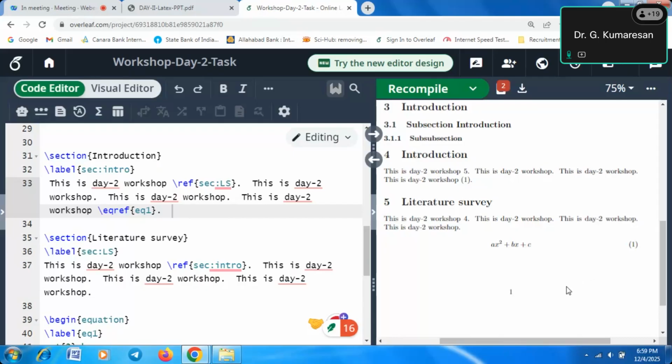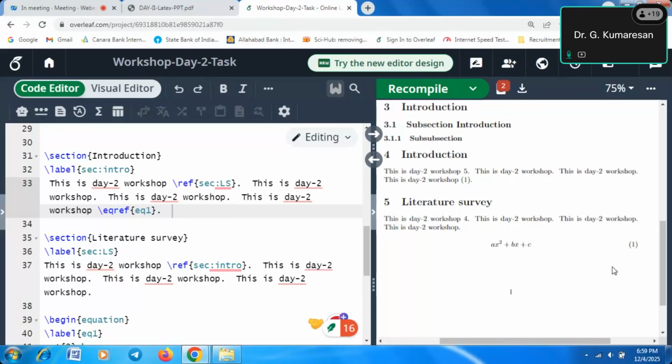So here we see ax squared plus bx plus c, that is equation number 1, which was cited in the introduction section. This is the way we cite sections, subsections, equations, and also figures and tables.